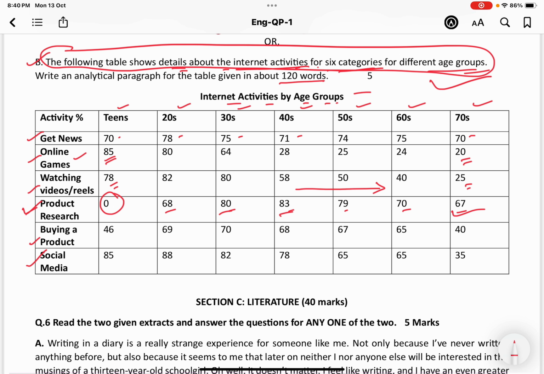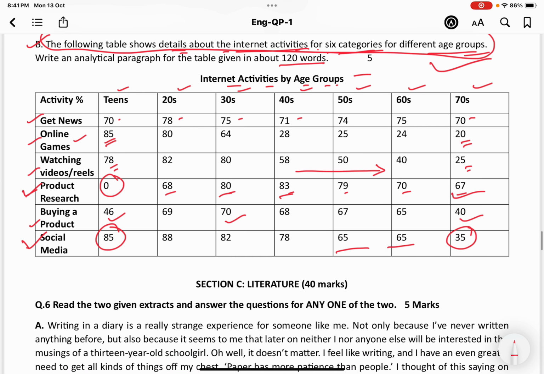Next one is buying a product. This is also most popular among the people in their 70s, and in teens and adult people this is almost the same. Then social media. Once again, social media is very popular among teens and least popular among elderly people.